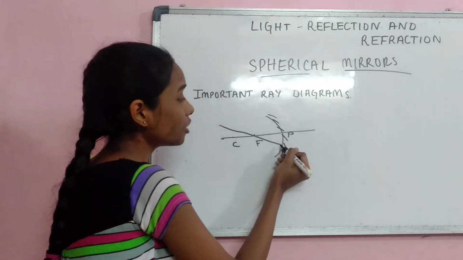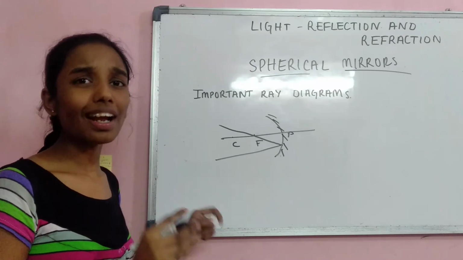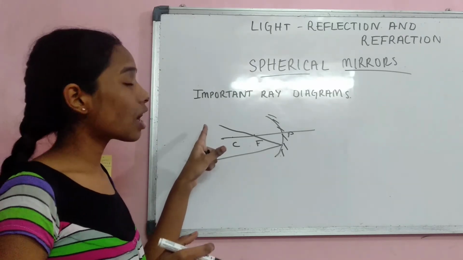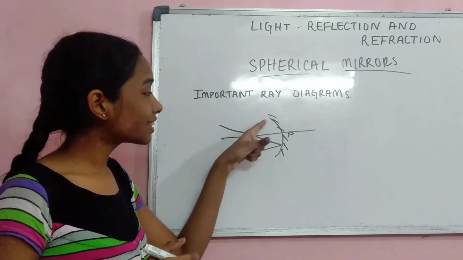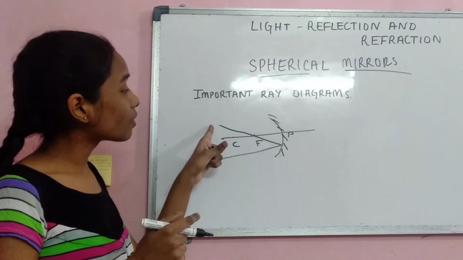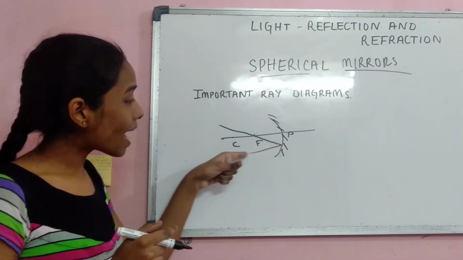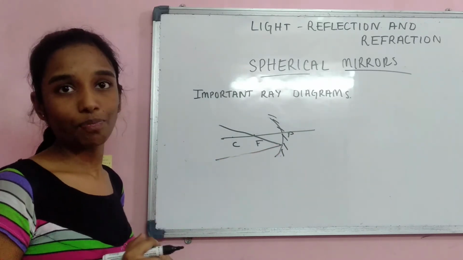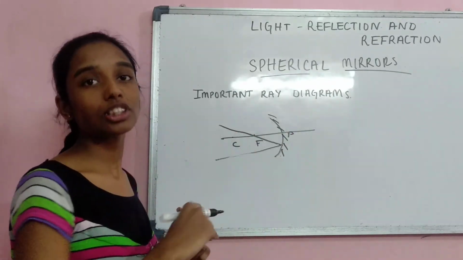The reflected ray should move parallel to the principal axis. When a ray is parallel to the principal axis, the reflected ray passes through the focus, and when a ray passes through the focus, the reflected ray moves parallel to the principal axis. These are the two important ray diagrams, and the same applies for convex mirrors also.